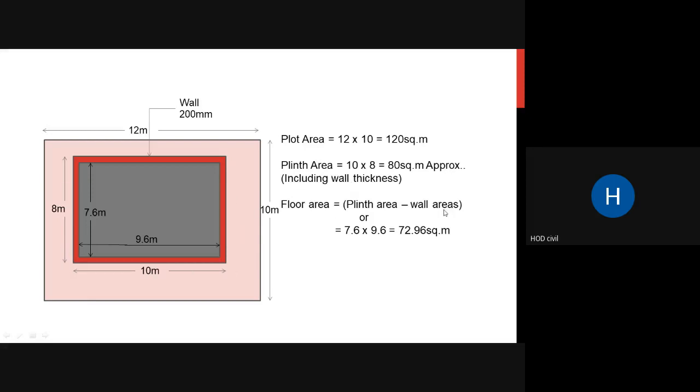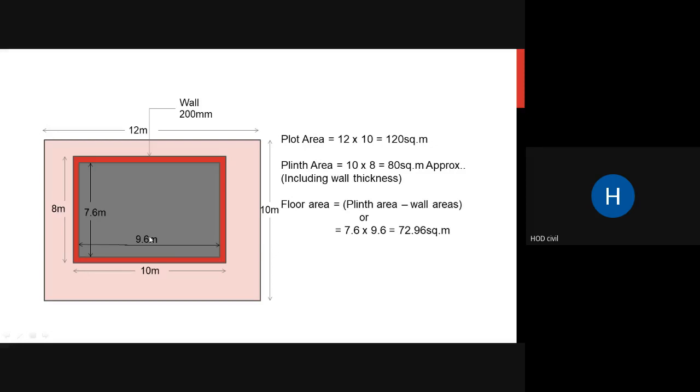So floor area will be obtained by reducing your wall areas. You can reduce the wall thickness, that is, 200 mm wall has been given. Out of this 8 meters, you reduce 0.2 here and 0.2 at the bottom, and the inside width of your room is 7.6 meters. You have reduced 200 here, 200 here, that is 400 in total, 8 meters minus 0.4, so it will be 7.6 meters.